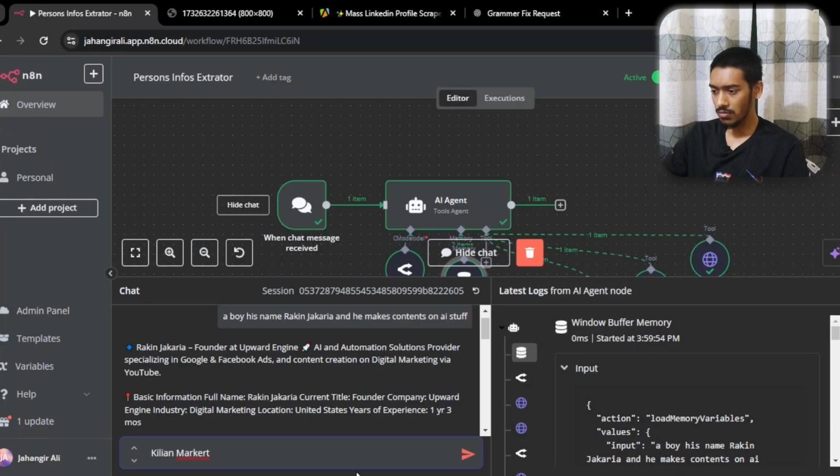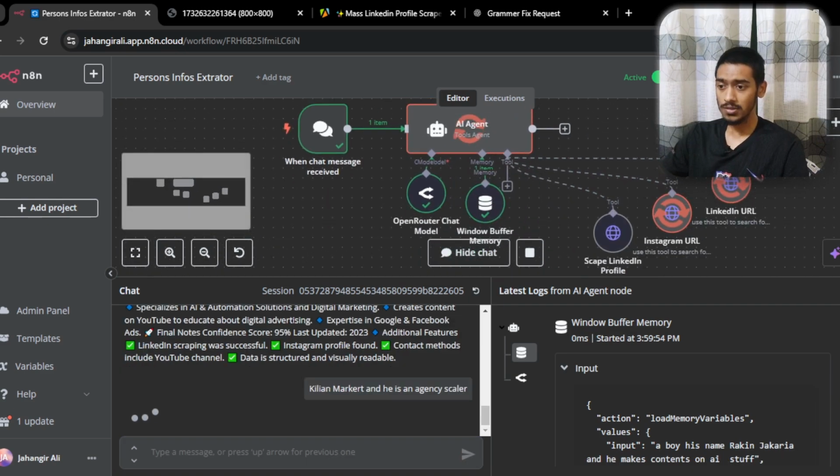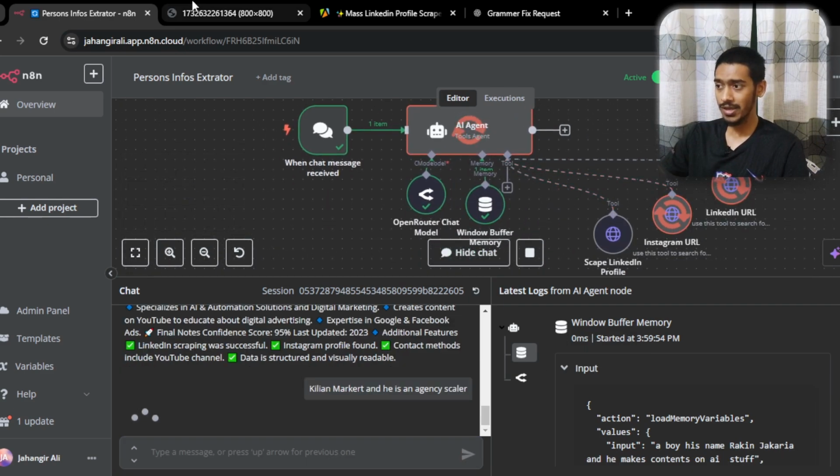So if I just go with Killian Markets, and he is an agency scaler. Yeah, so let me just go with this one. As you can see, it's just scraping all the information, and this guy is not so popular, I guess, but he just added me on LinkedIn. So yeah, as you can see, it's just going with everything.